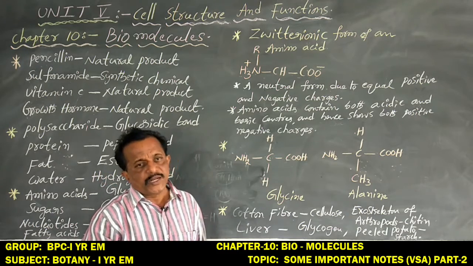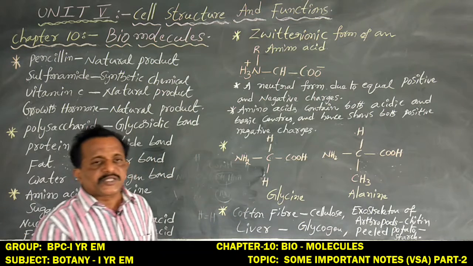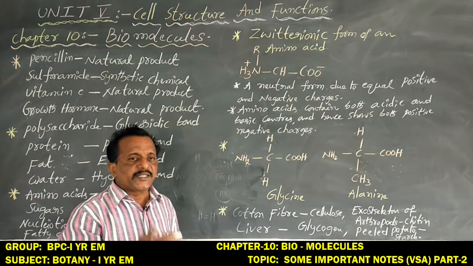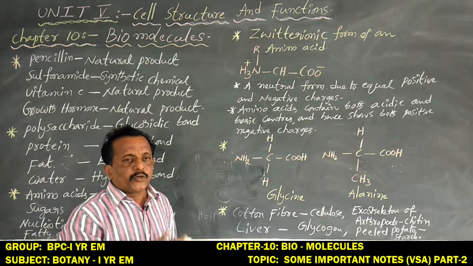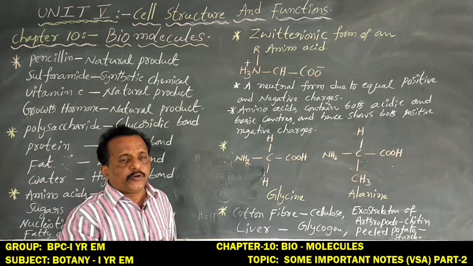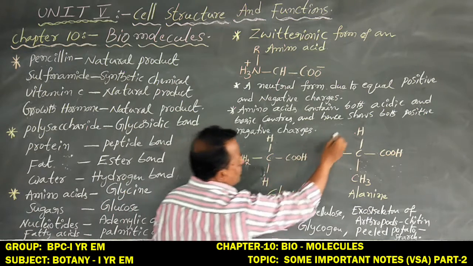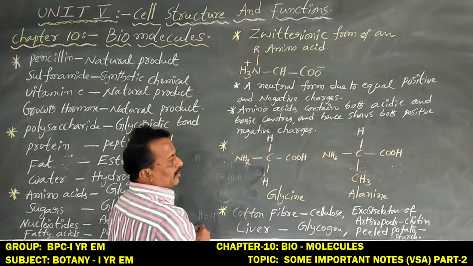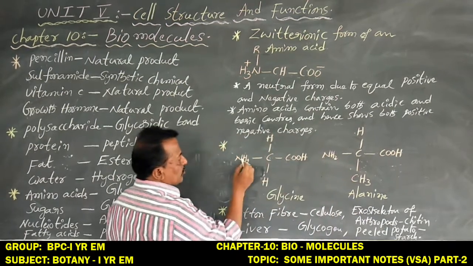Okay, now next coming to some amino acids, such as glycine, alanine, serine. Here only the alkyl group changes. This is one amino acid structure and this is another, drawn for glycine and for alanine.